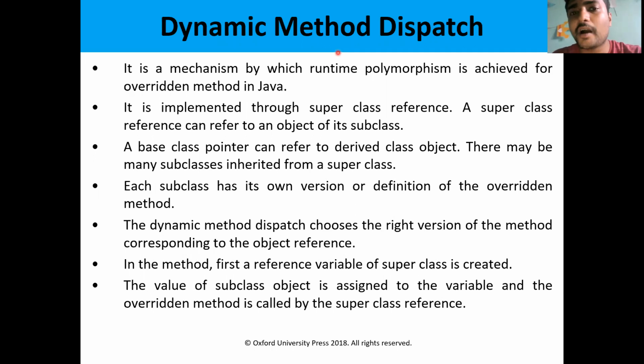So that we can call it runtime polymorphism. Runtime polymorphism is implemented by using dynamic binding, so we will call it dynamic method dispatch. Dynamic method dispatch.